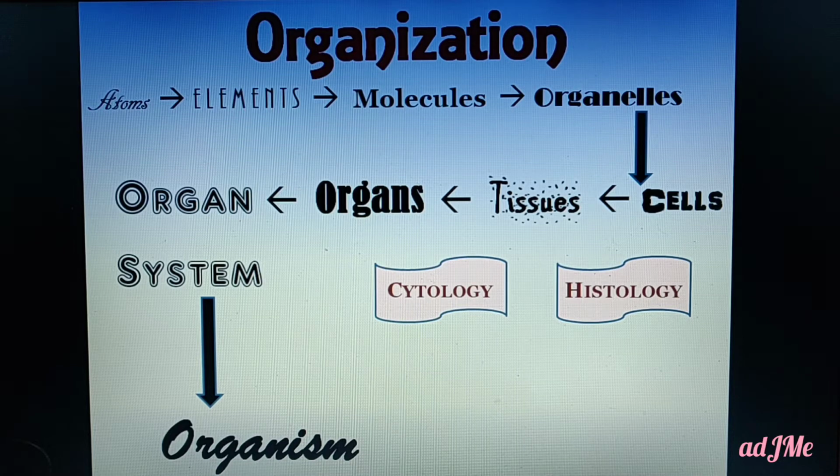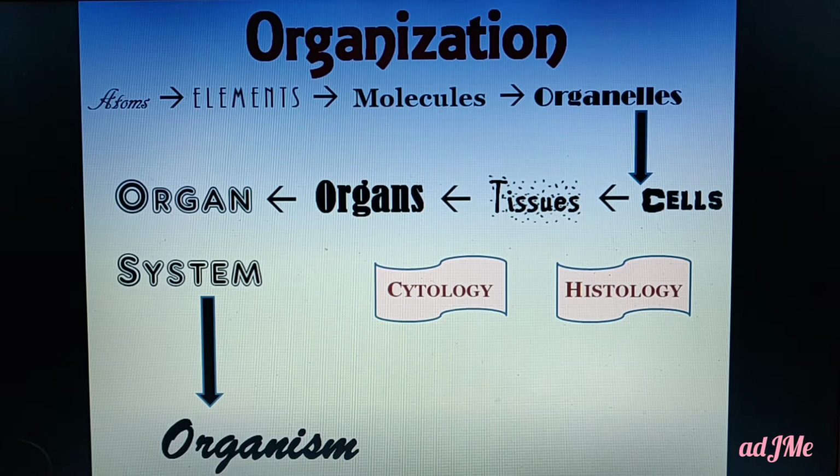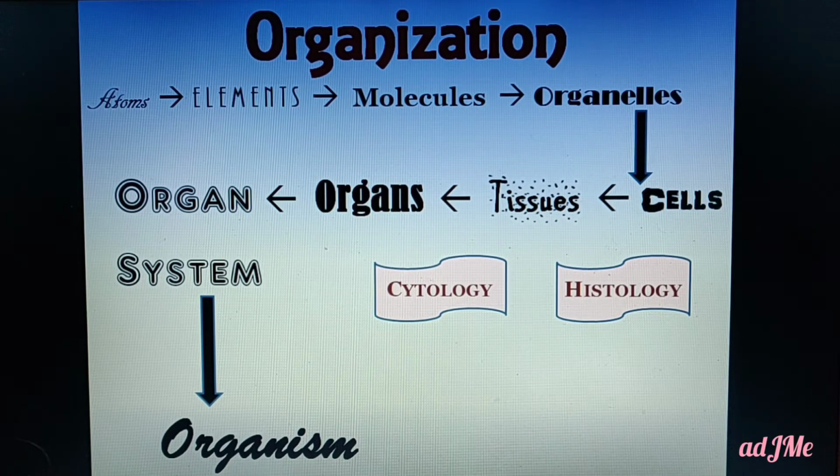And now from chemistry I am entering into biology, that is, molecules group together to form organelles. I hope you know, under the cell you might have learnt, inside the cell in the cytoplasm we have different organelles like endoplasmic reticulum, mitochondria, Golgi bodies or Golgi apparatus, ribosomes, lysosomes.